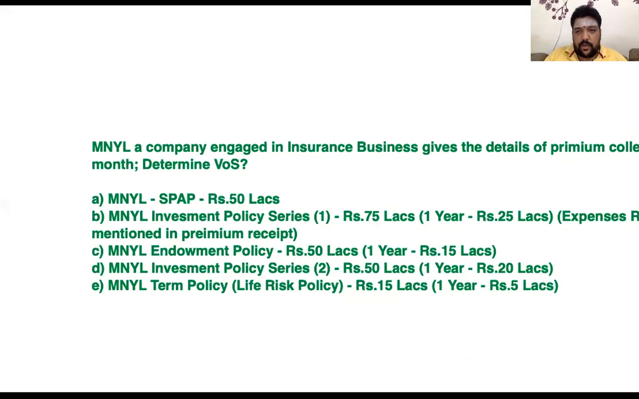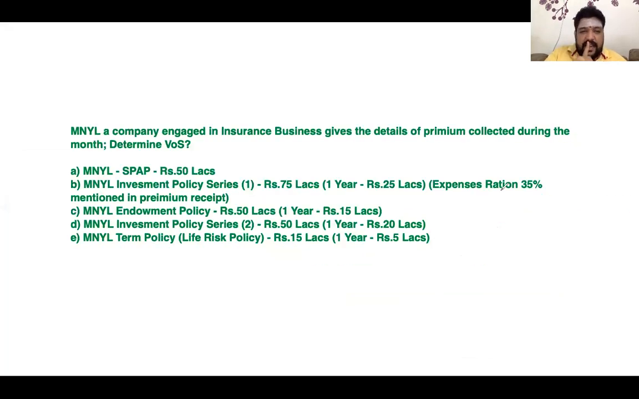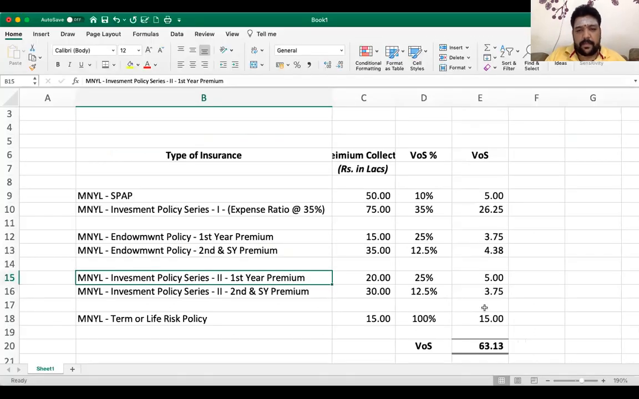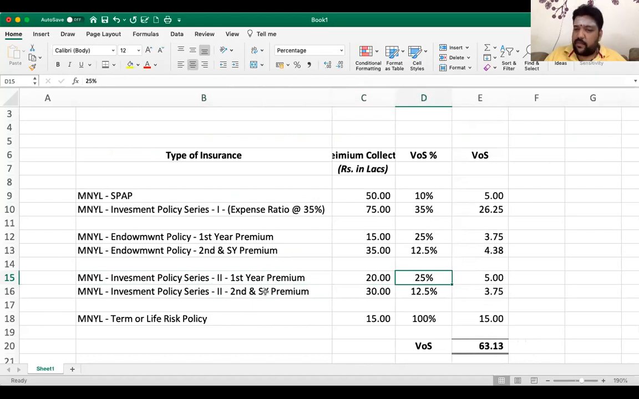In policy number 2, check the question. The question is silent about its investment ratio or expenses ratio, which means for that policy, come back here and recollect this point. For this policy, no doubt you have to go only by the other policy model, which is 25% for the first year and 12.5% for the second and subsequent years. So that is what is being followed. Investment policy series 2: 25% for the first year, 12.5% for the second and subsequent years.